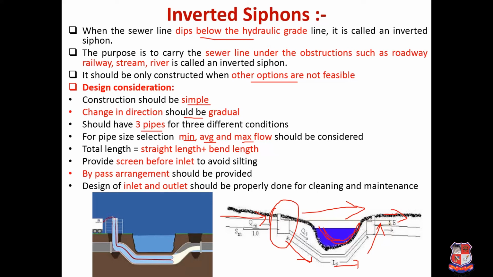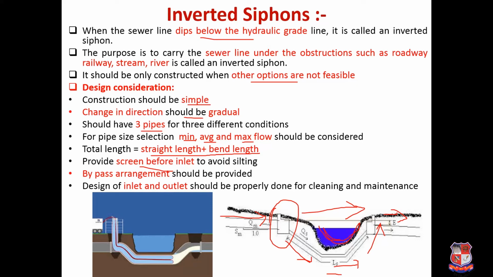So for all the 3 flows, 3 different pipes are to be provided, and generally the total length is considered as straight length. So this straight length plus bend length on both the sides, and this is provided with the screen before the inlet, because if you don't provide the screen at the inlet, then there are always chances of silting at the bottom, because again it has to go in the upward direction. So if proper velocity is not maintained, then silting will be a problem.